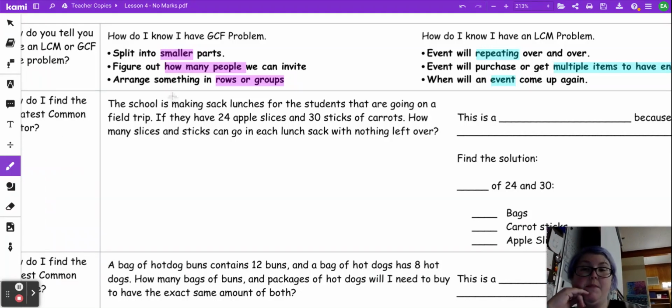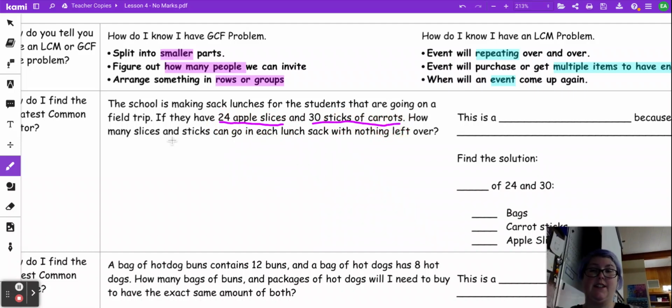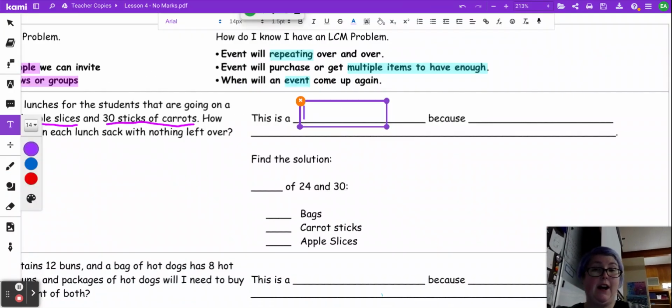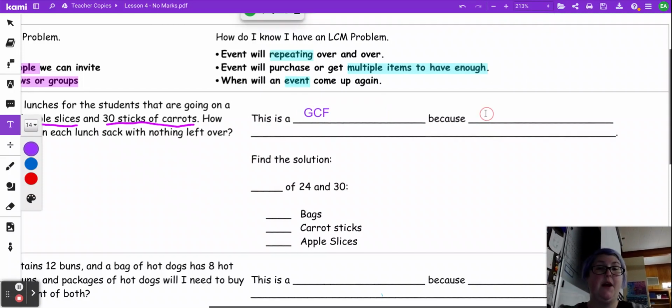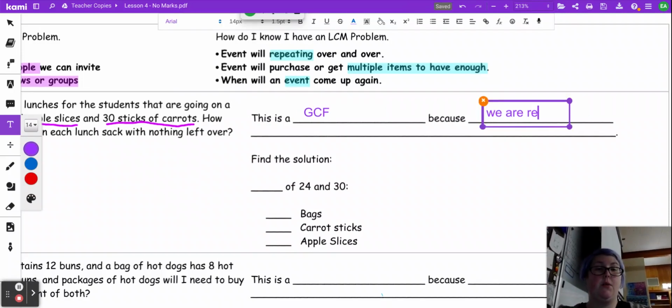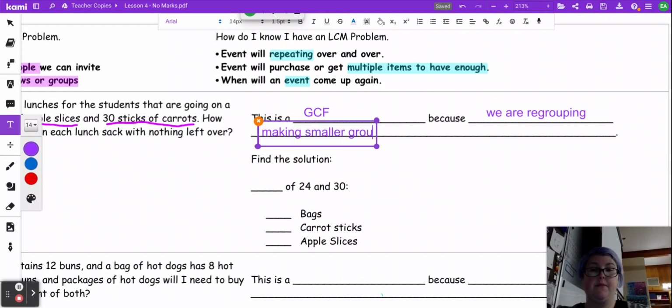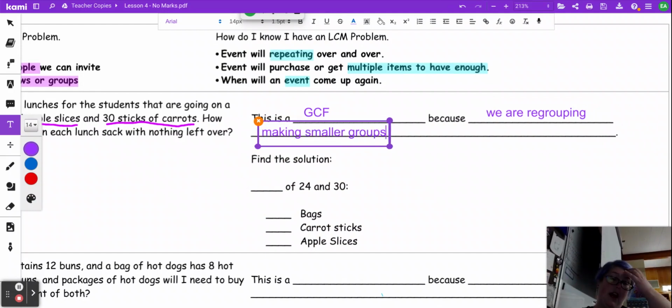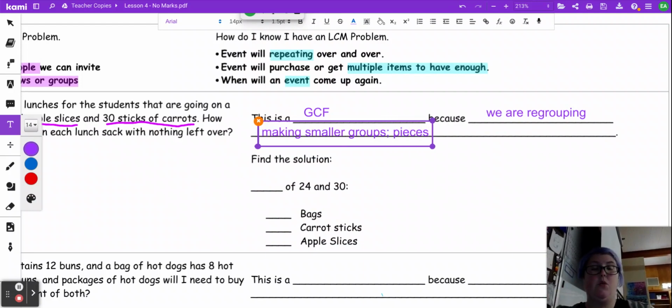So for this, the school is making sack lunches for students going on a field trip. They have 24 apple slices and 30 sticks of carrot. How many slices and sticks go in so that nothing is left over? We want to find out how many groups. So this is going to be a GCF problem. We're trying to break it down because we are regrouping or we are making smaller groups. We are trying to figure out how many pieces we can do in each.